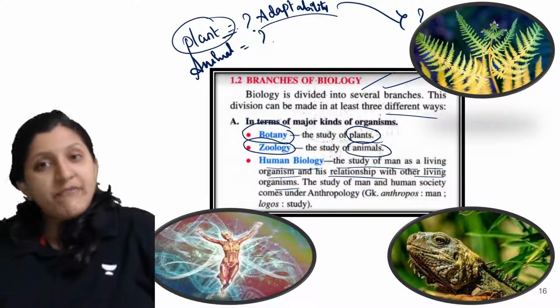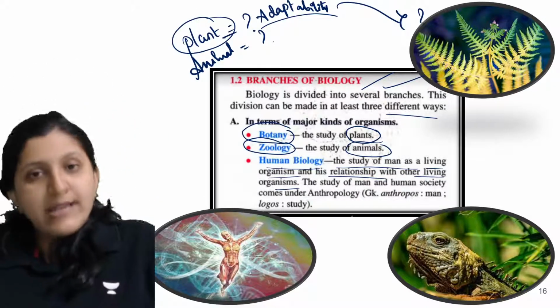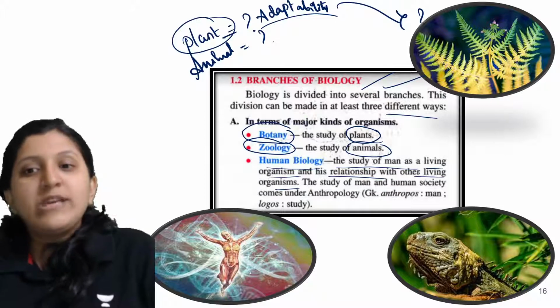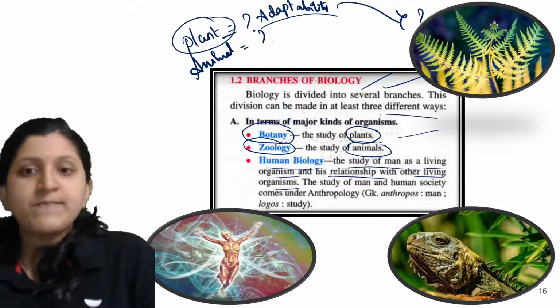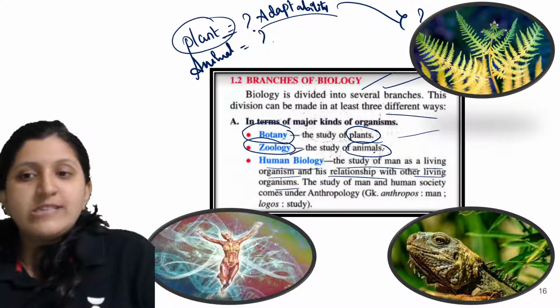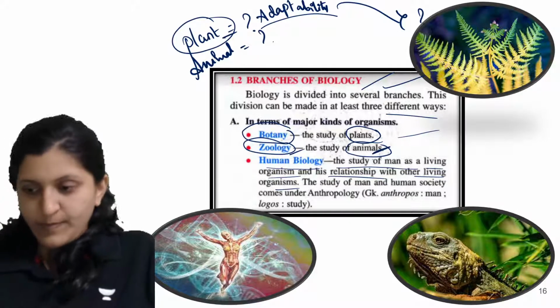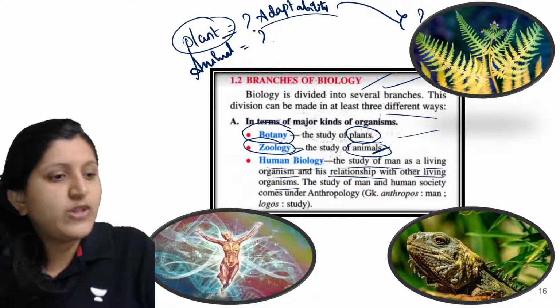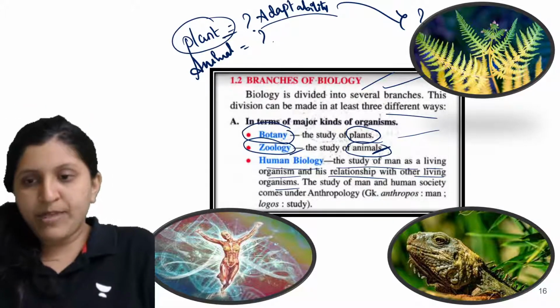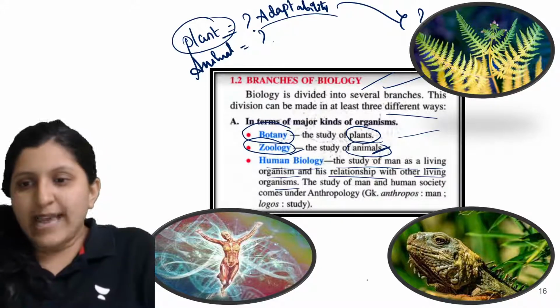So each and every detail with respect to plants is considered, so that we study under the botany. So botany is the study of plants. Zoology is the study of animals. Now we don't know what this animal does. There is one particular animal, let's take this animal only.